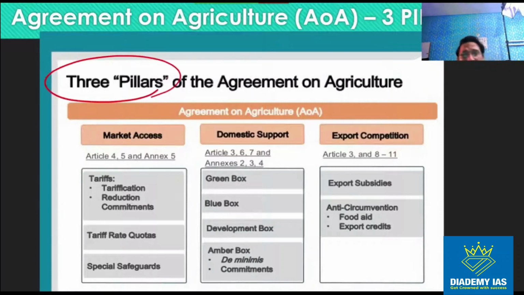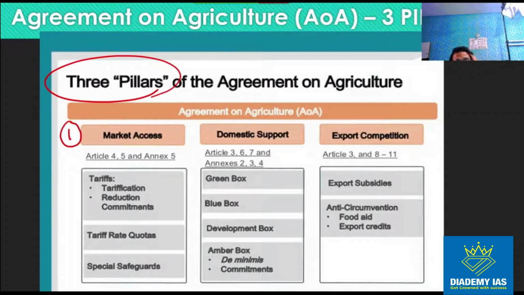ये pillars क्या क्या हैं? The first pillar is grant of market access, right? So all the countries will grant the market access to each other as far as the agriculture sector is concerned. The purpose is to promote and liberalize the agricultural trade. So agricultural commodities should also be traded just like the manufacturing commodities.